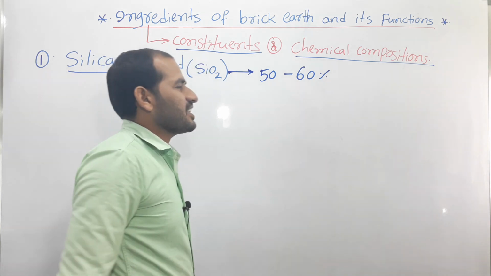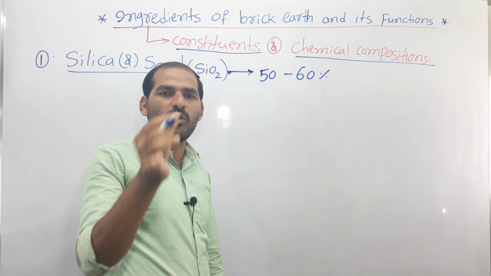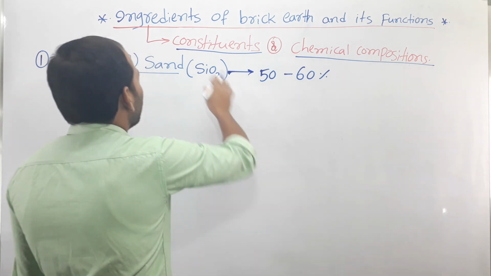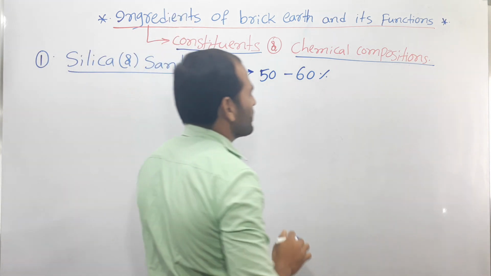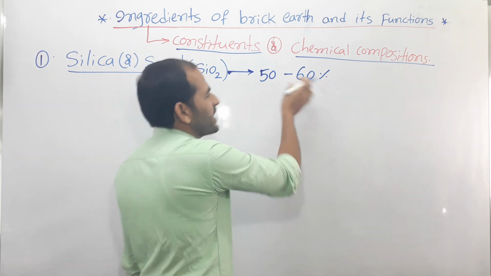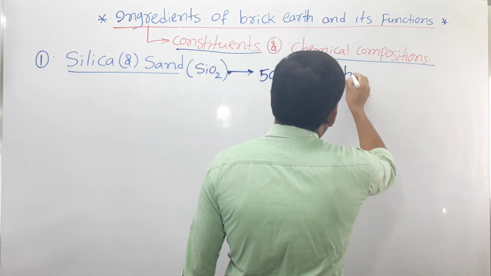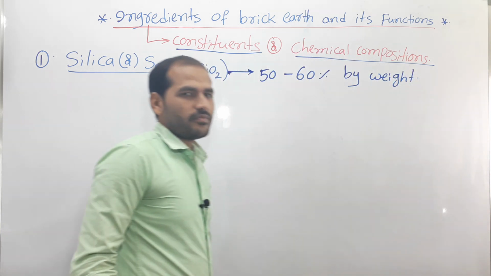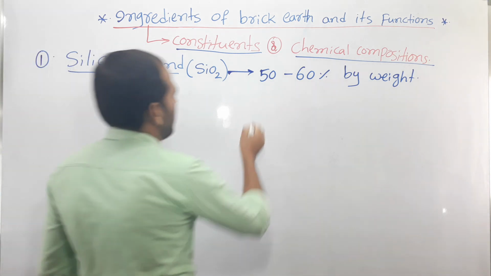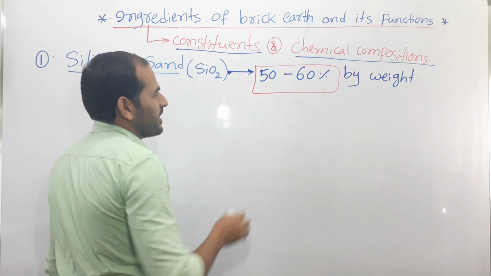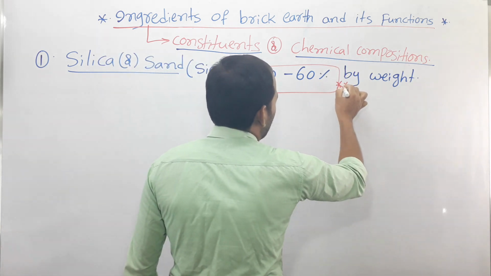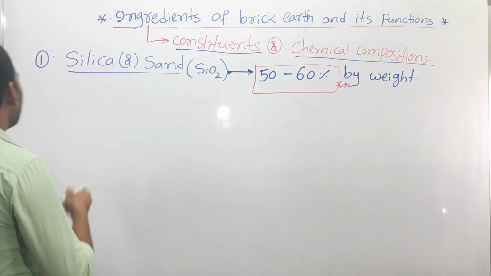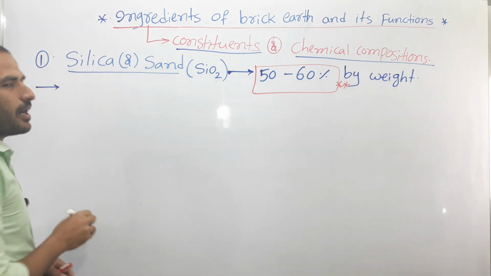But how do we consider this 50 to 60%? Is it by volume or by weight? For the silica or sand ingredient, the major ingredient, it contains 50 to 60%, taken by weight only. Very important, my dear competitive aspirants: remember this percentage, 50 to 60%. It is very important for competitive examinations.